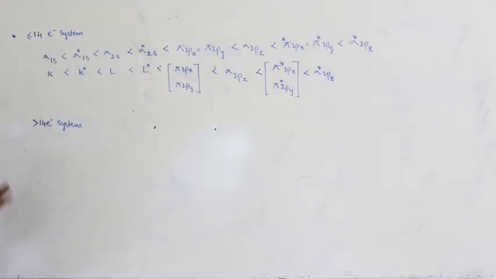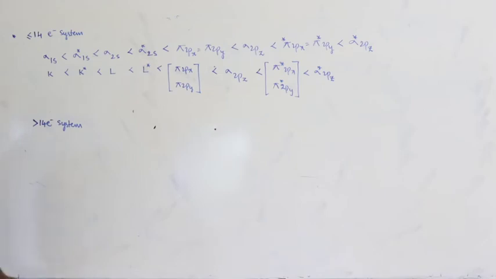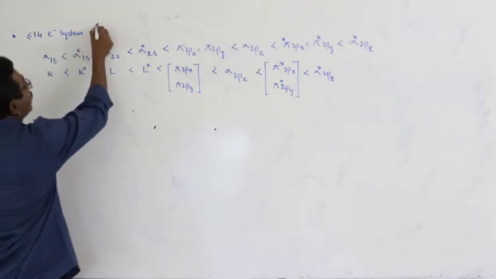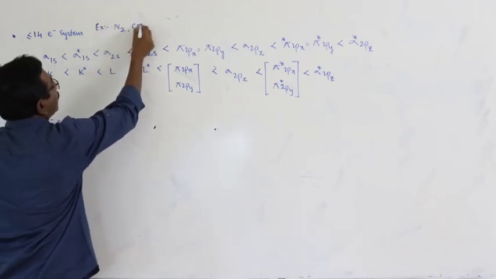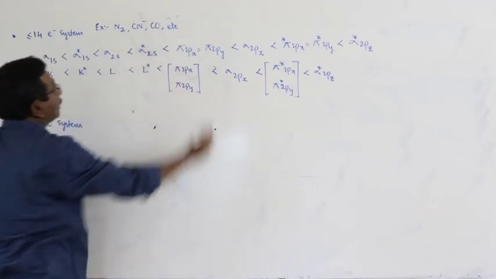During the representation of the molecular orbital configuration, we have no need to mention all the increasing orders. This is for 14 electron system. Best examples: nitrogen, CN minus, CO, etc.